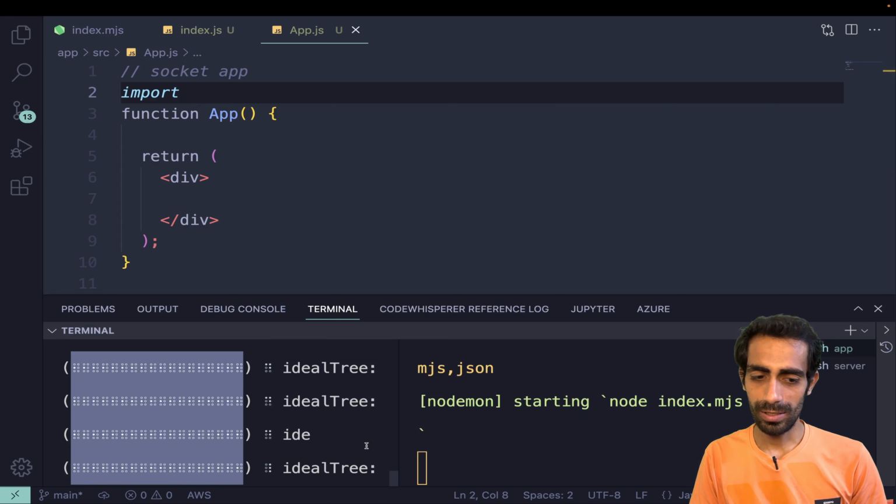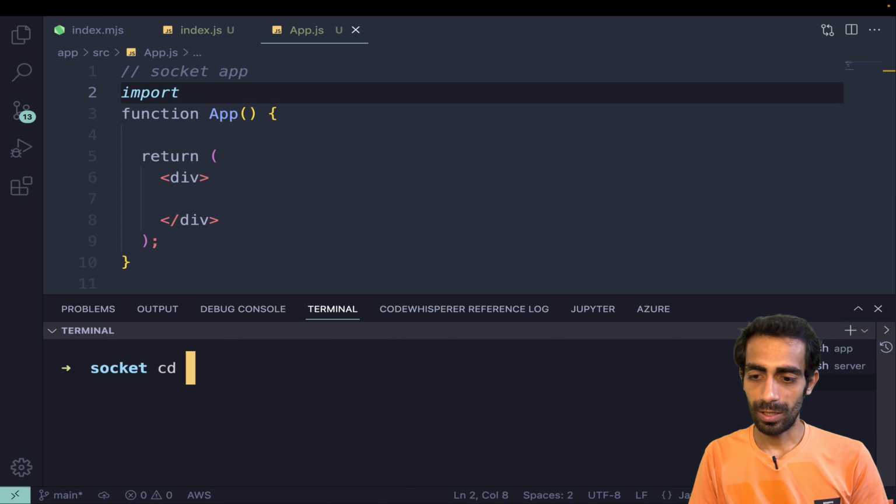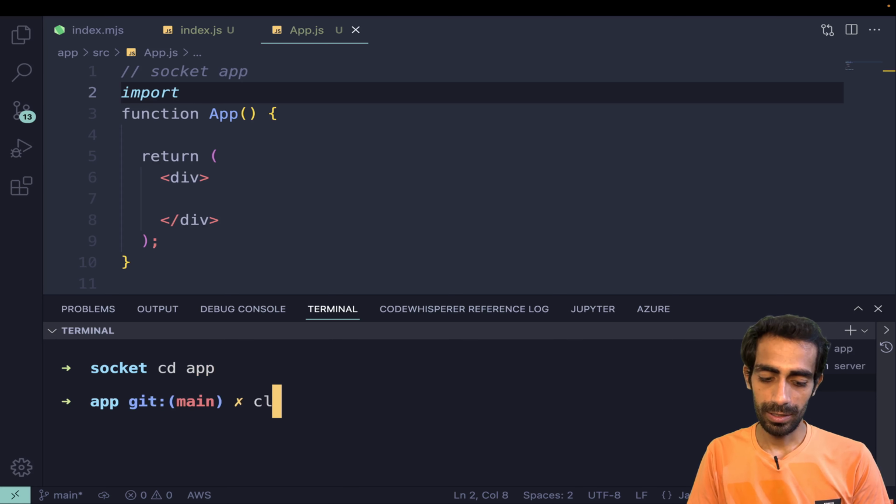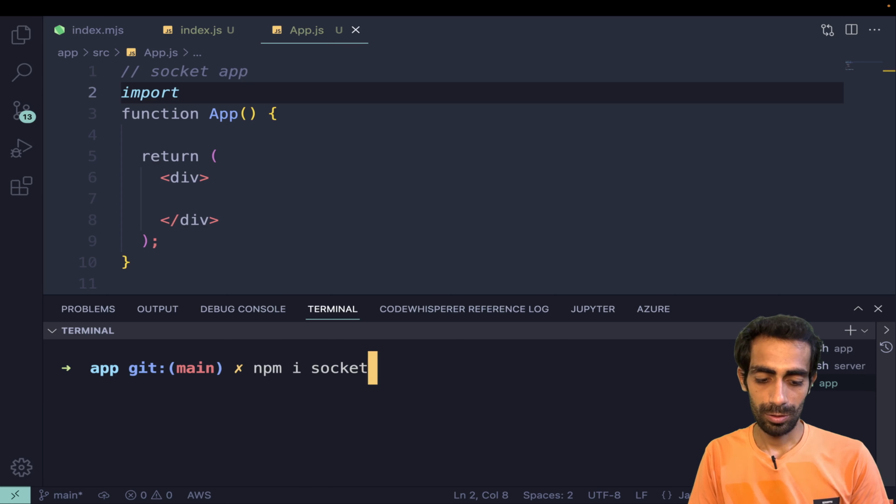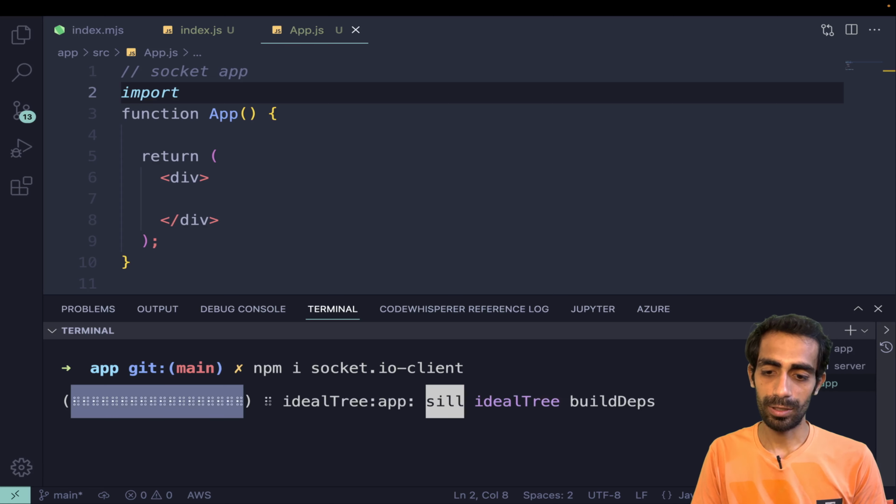I'm not sure why it's taking so much time, so let me open another one quickly, change to our app, and install socket.io-client. This is the library. For the server side I have used socket.io, and for the client side I'm using socket.io-client.